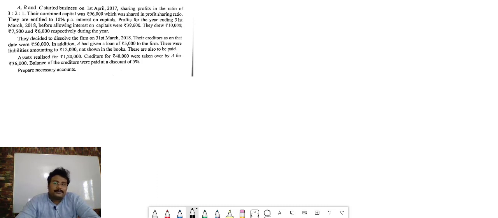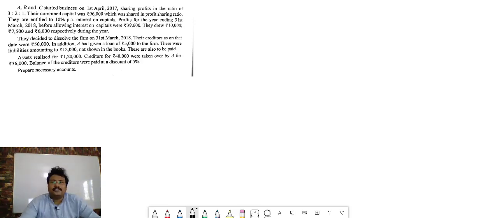So in this particular class, I have one question where the balance sheet is not given. We will learn how to open the balance sheet. Once we open the balance sheet, what else you have to follow in this question is your homework. Once I prepare the balance sheet, you have to prepare the realization account, partners' capital, and all the necessary accounts, cash and bank. So without any delay, let's learn how to prepare the balance sheet.